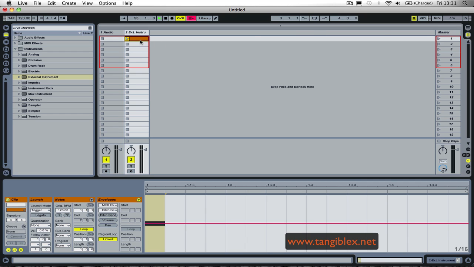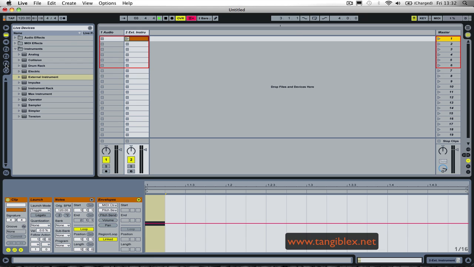We avoid this kind of loop by putting the launch mode of the clip to toggle. This means that now the clip is gonna put the scene on, the scene is gonna get back and make the clip off. And when the clip is off, because it's a toggle, then it's gonna stop.